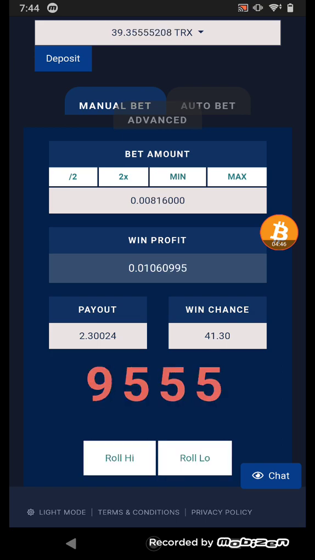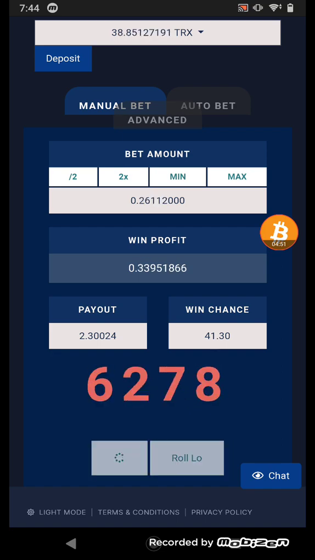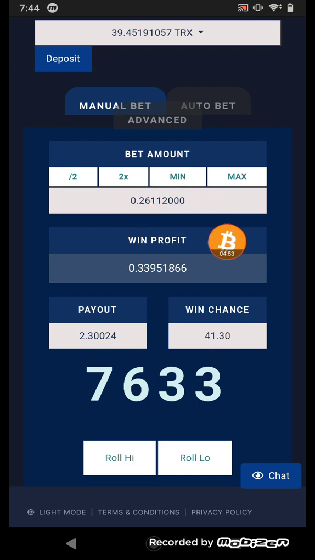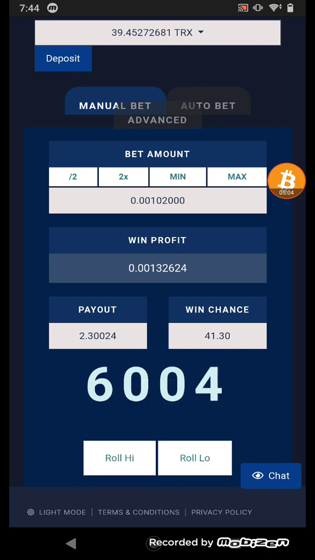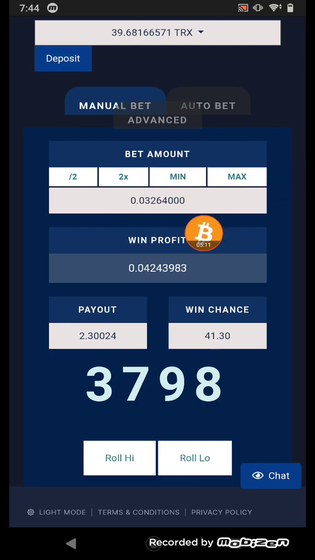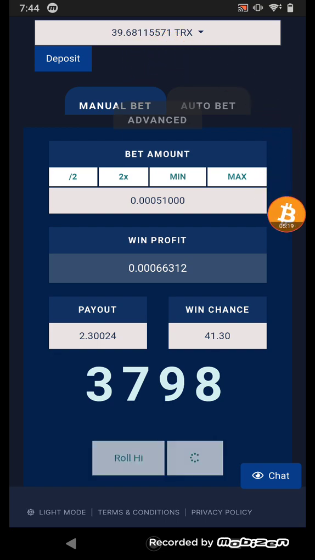Okay, lose, win. Every time you win, oh sorry, I missed that. Every time you win, come back to the first amount. Okay, and you can see I increase the amount very fast, and that's the best way you can increase your bidding amount. And I come back to my first amount, you can see it increased a little bit more, and start again.